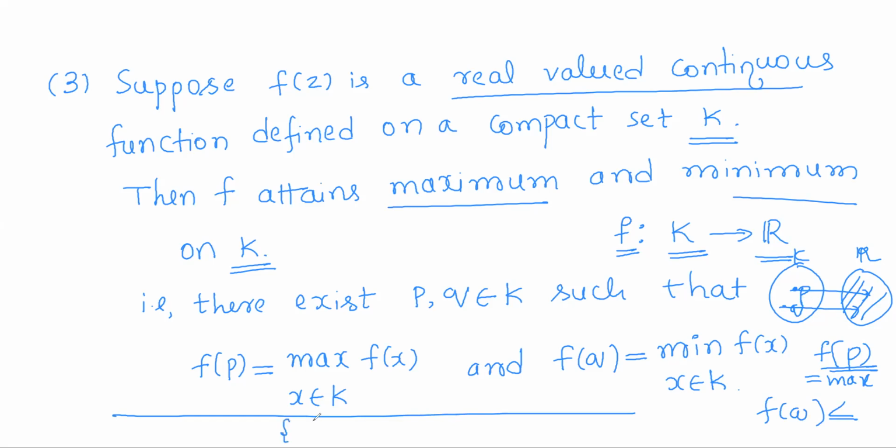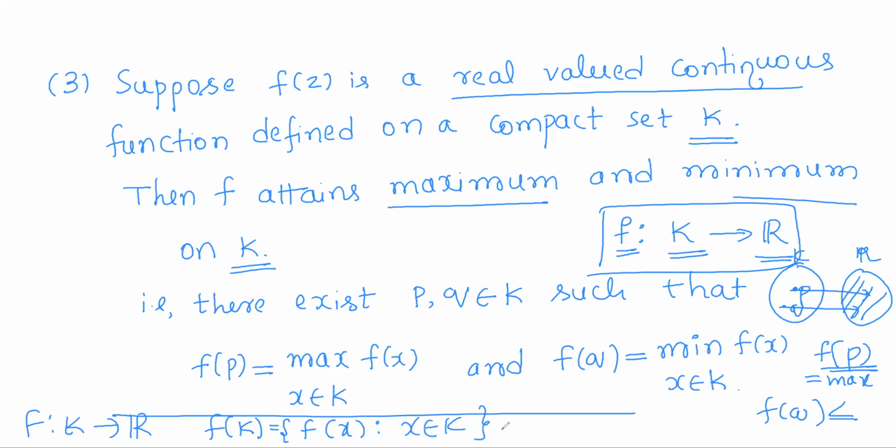So what is the range set? If this is the function f from K to R, what is the range? The range is denoted by f(K), the set of all images of points of K. We say f attains maximum and minimum if the range has maximum and minimum. So this set has maximum means what? Maximum is nothing but the biggest number in this set. If there is a biggest of all images, then it is called the maximum. And if there is a smallest among all the images, it is called the minimum.